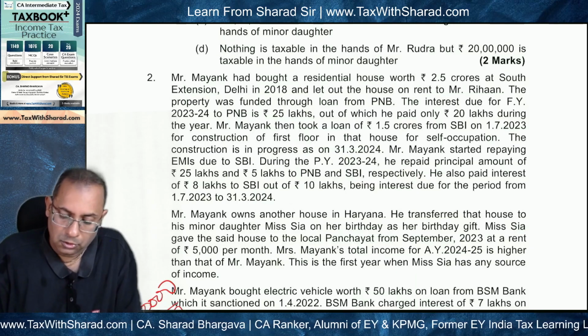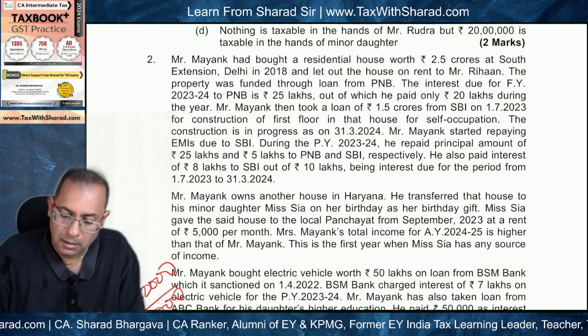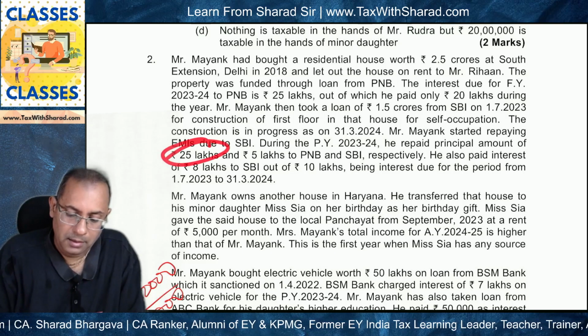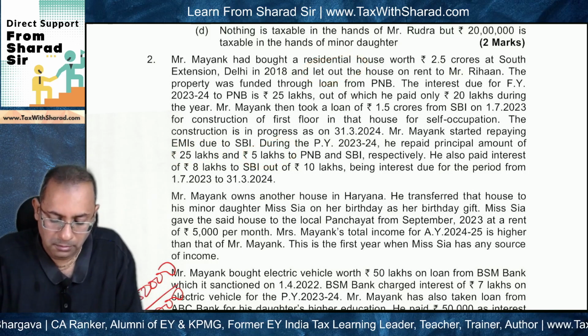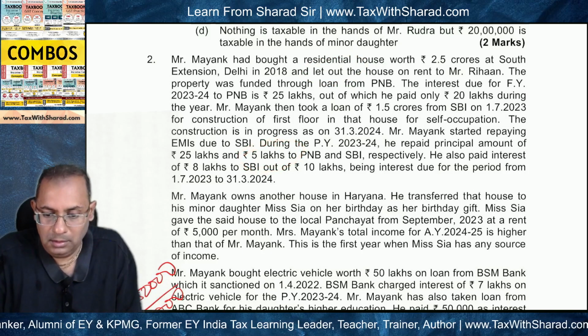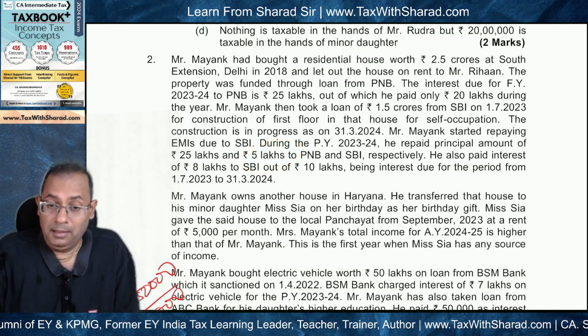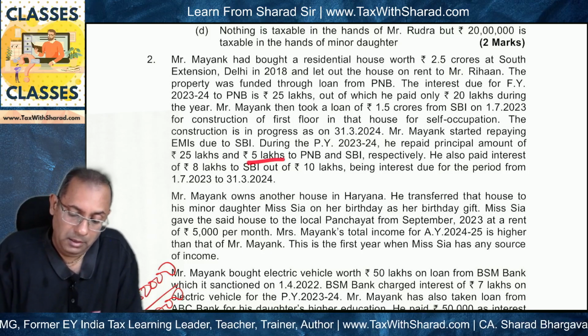this includes the repayment of principal amount to a bank. So if we go here, what is the principal repayment? 25 lakh for the let out house property and 5 lakh for the under construction property. Okay, so as far as the under construction property is concerned, the income is not taxable yet under the head income from house property, so 80C will not apply to this principal repayment.